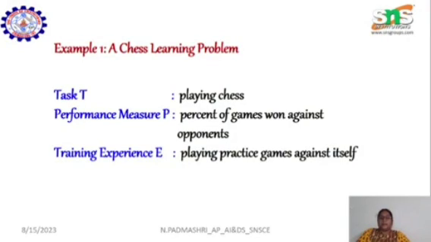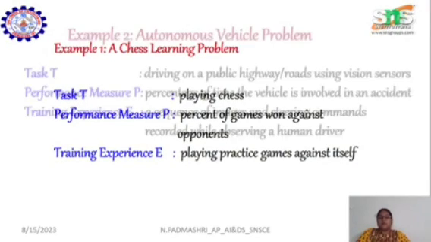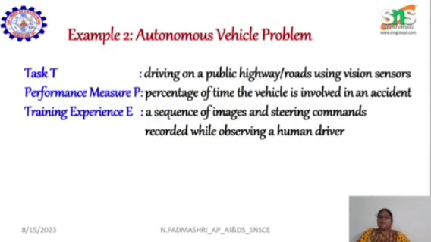We will discuss one more example in the same scenario, the autonomous vehicle problem. We are going to classify what is the task T, what is the performance P, and what is the experience E. When we take the autonomous vehicle problem, the task T is nothing but driving on a highway or roads using the vision sensor. I showed one picture of a girl.